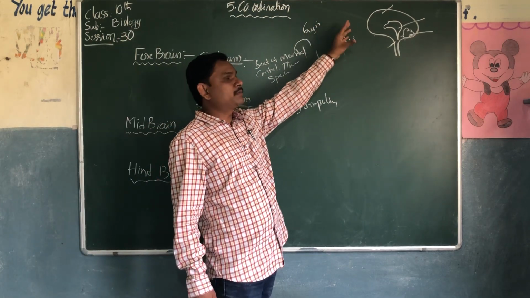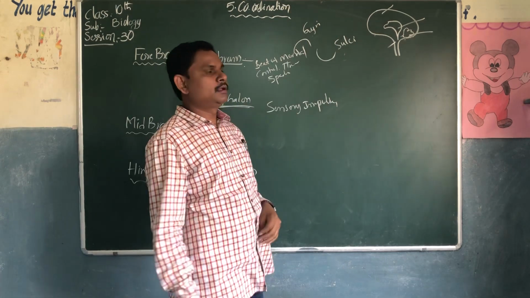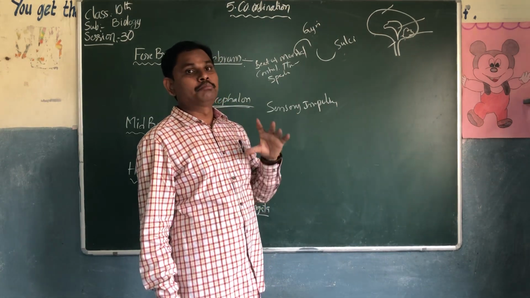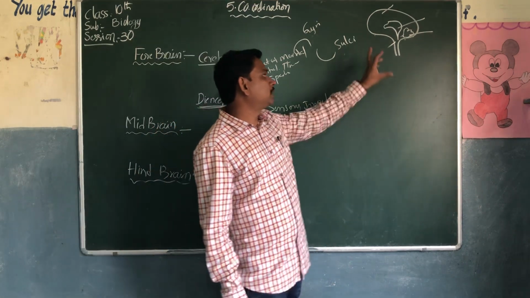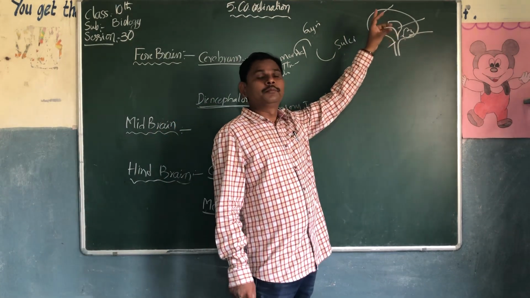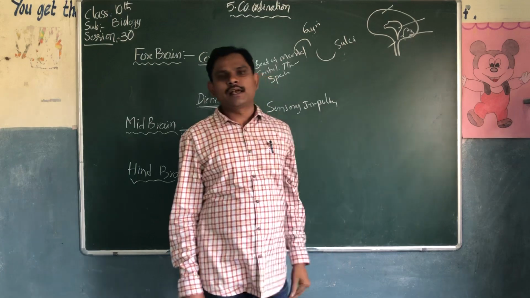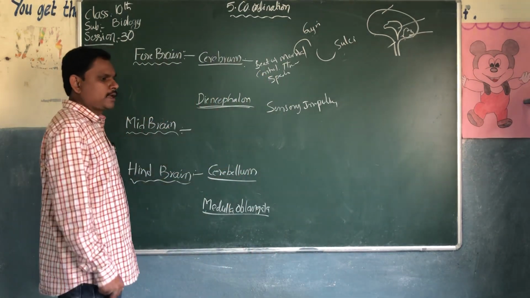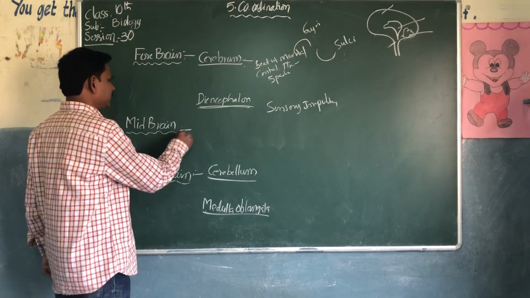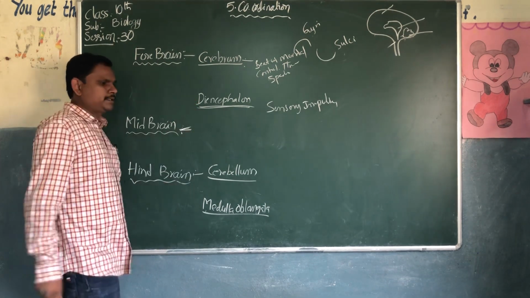Sorry, the hypothalamus controls the pituitary gland, which is called the master gland. It is also controlled by the diencephalon. Next one is midbrain.